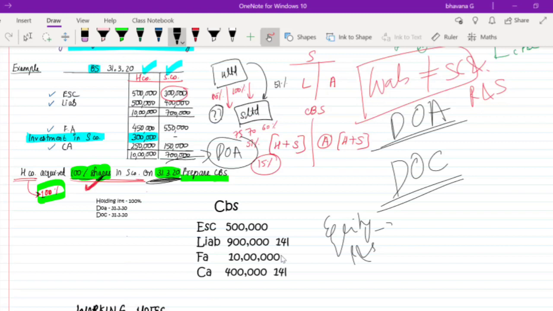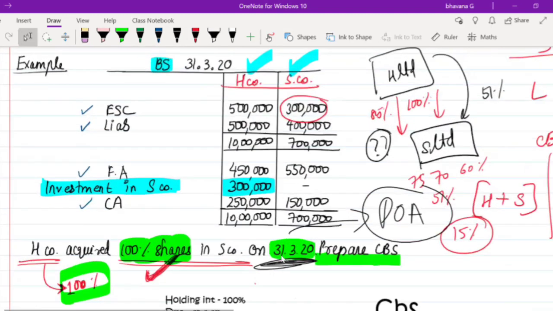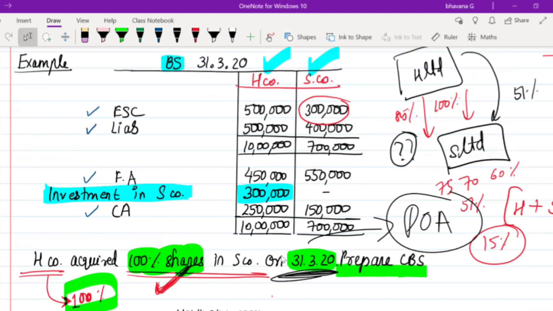Here you can see, if I zoom in, the investment in subsidiary company, that is this 3 lakh rupees. This 3 lakh rupees gets cancelled with this 3 lakh rupees. Even if you combine them, it will have no effect on the balance sheet, because the equity share capital of S Limited is equal to the investment in S Limited by the holding company.